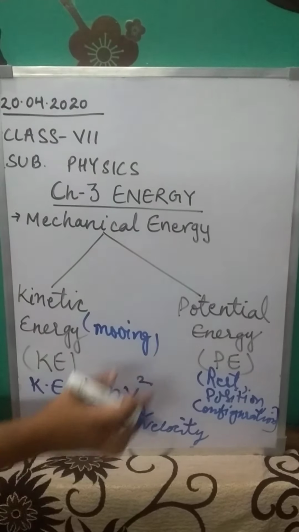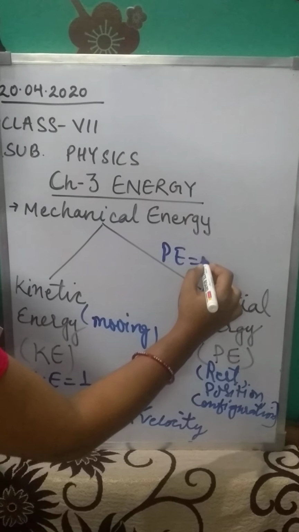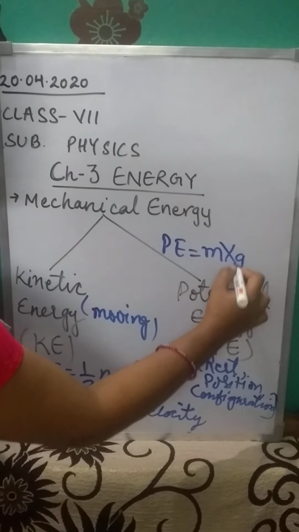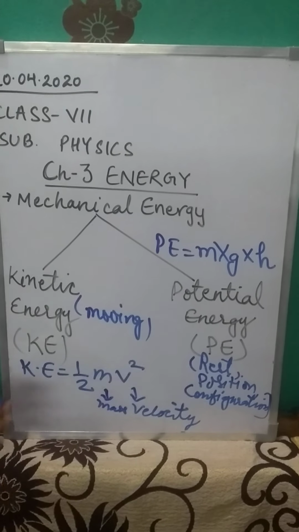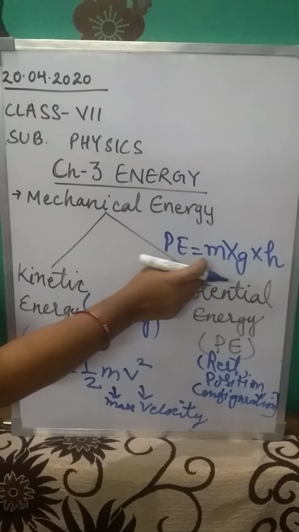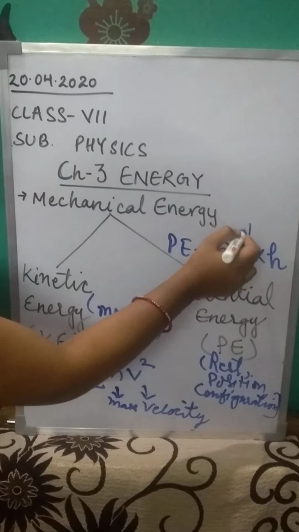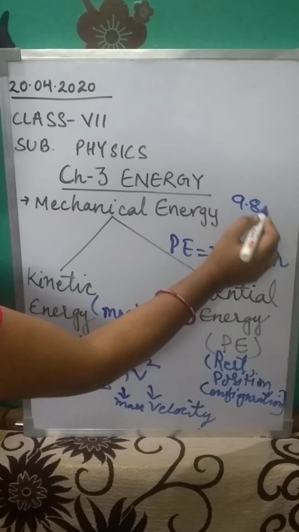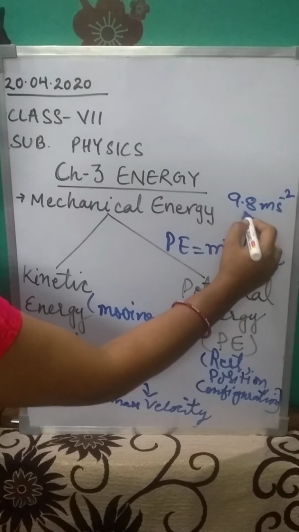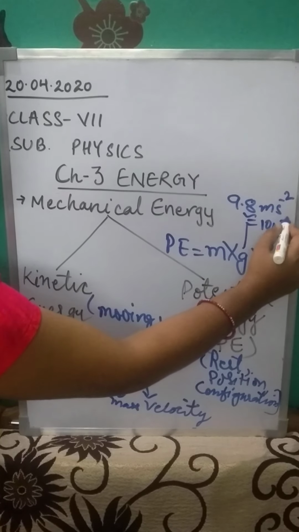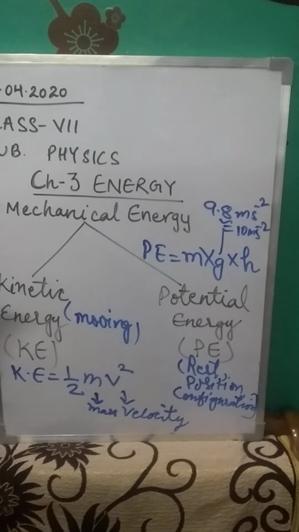Okay. Now students, the potential energy formula is PE equals the product of the mass of the object, acceleration due to gravity, and the height at which it is kept or stored. So the formula of potential energy is PE equals mgh, where m is the mass of the object, g is the acceleration due to gravity, which is constant, that means its value is fixed, 9.8 meters per second square. Sometimes to solve numericals we take it as nearly 10 meters per second square, and h is the height at which the object is kept.